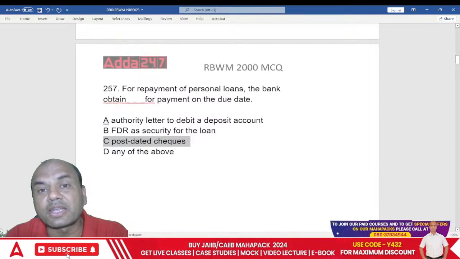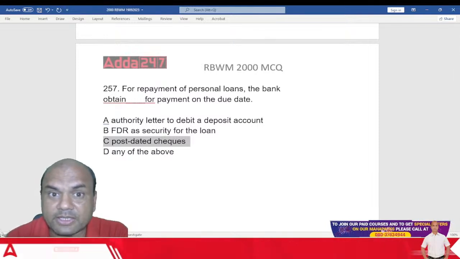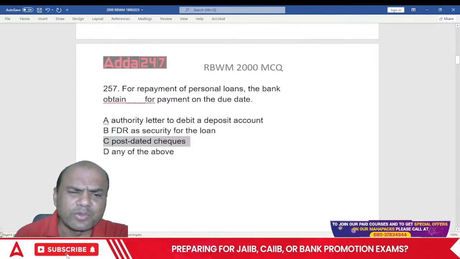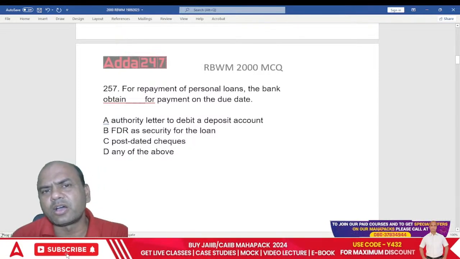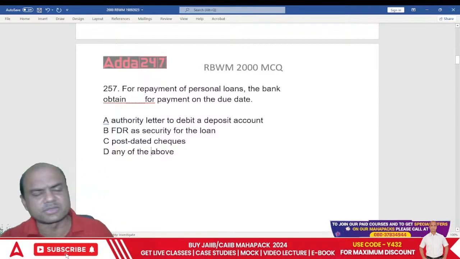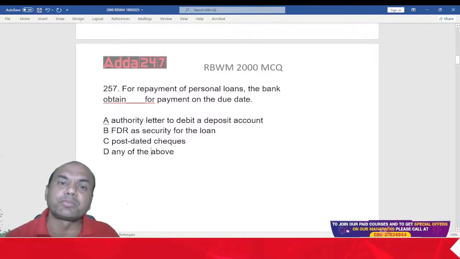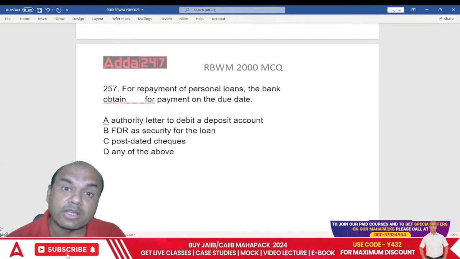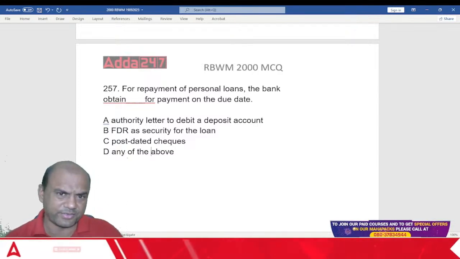So what does the bank take now? I am talking about this present age of computers, internet, UPI, everywhere. Do we take these PDCs now? How many of you take PDCs now from the customer? Type yes in the comment section if you take PDCs. One or three PDCs we take up till now for the Negotiable Instruments Act. But for regular repayment, 12 PDCs, 36 PDCs, do we take it?